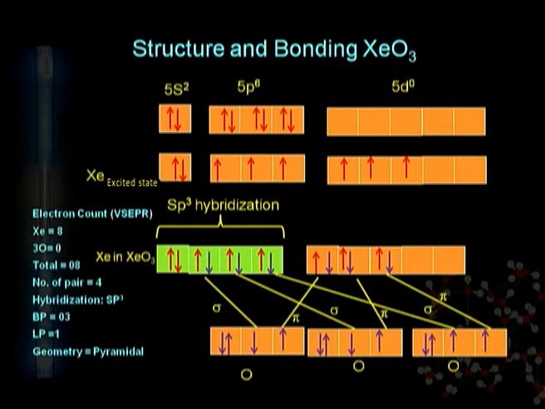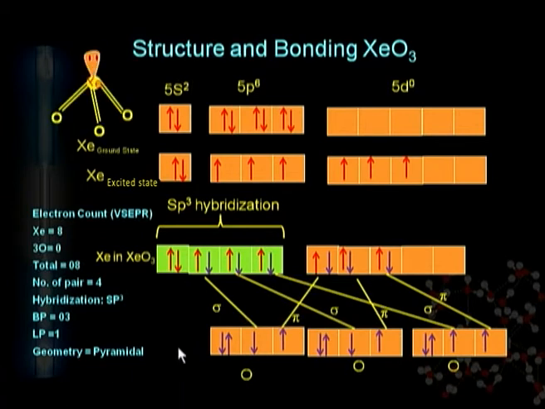It means that there are 8 electrons in the xenon atom, and the total is 8 electrons, because the 3 oxygen atoms make no contribution. The pair is 4, and the hybridization involved is what? sp3. In each and every xenon oxide, the total number of electrons in the valence shell is always 8 and the pair is 4. It means that it always involves sp3 hybridization.